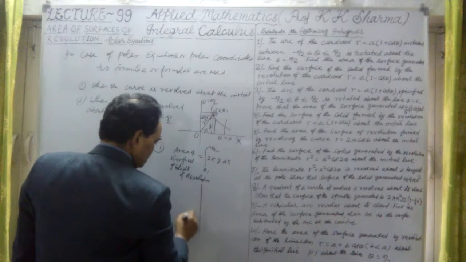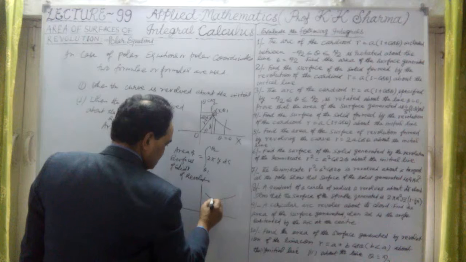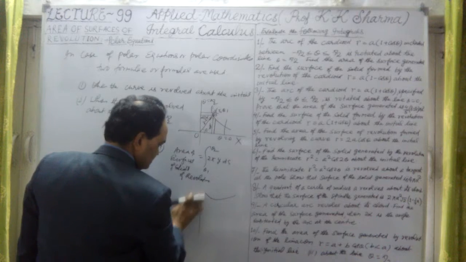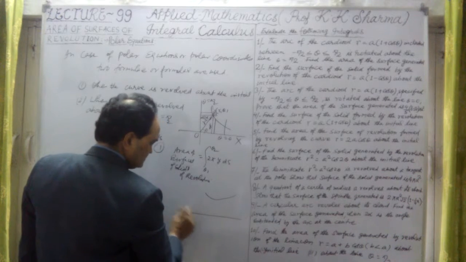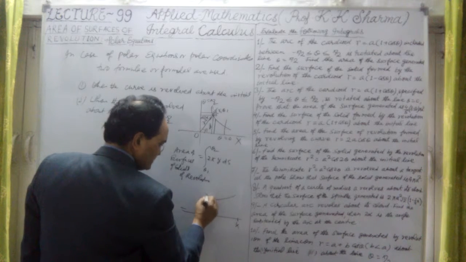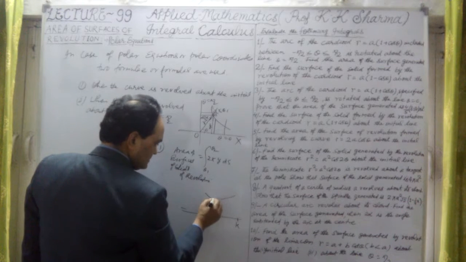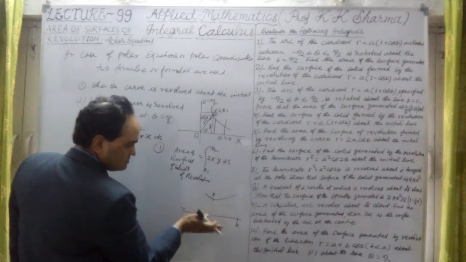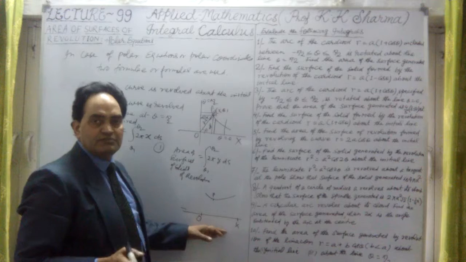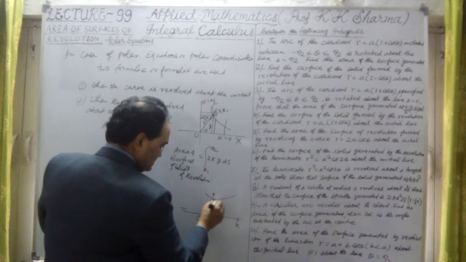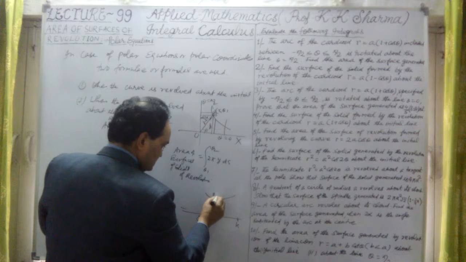The third case is when a curve is revolved about any line. This is the curve, and suppose this is any line other than the axis, let me take O and this is K. If I revolve the curve, where we have taken the point P, about this line which is other than the axis, then what we do is drop a perpendicular from P, and this is Pn here, and this is PQ, this is delta S here.